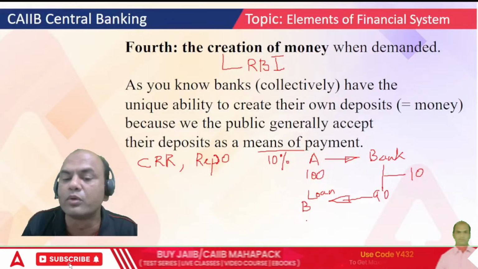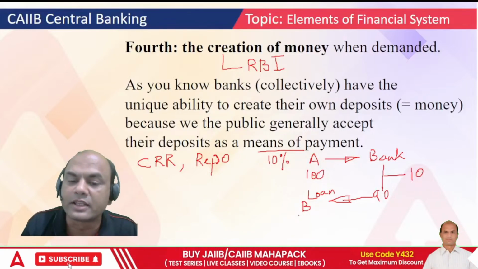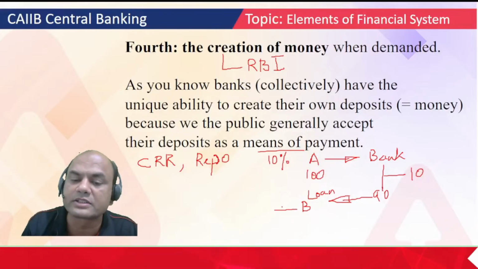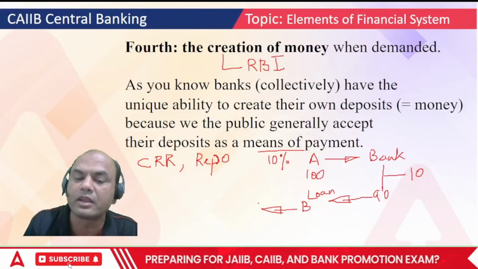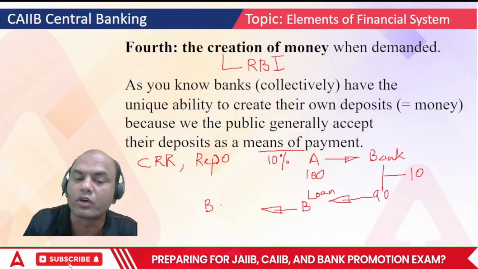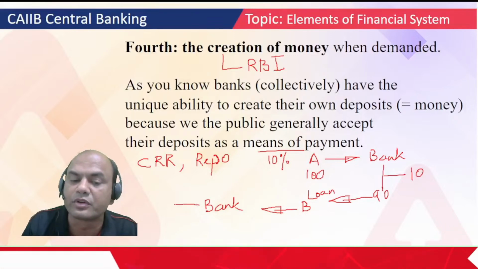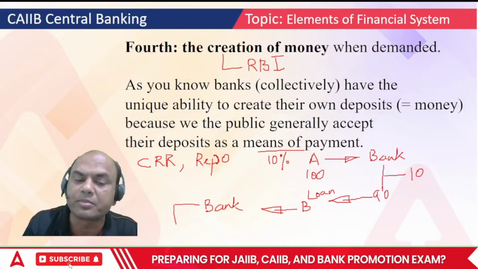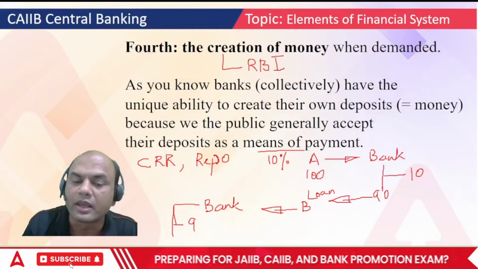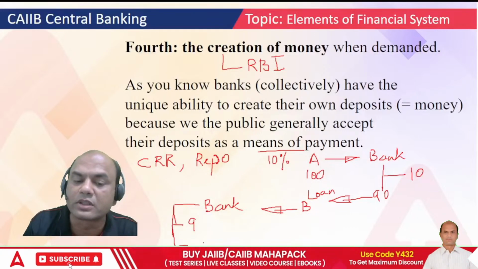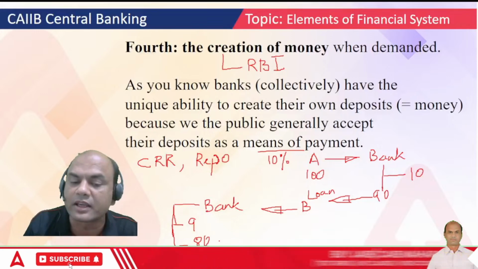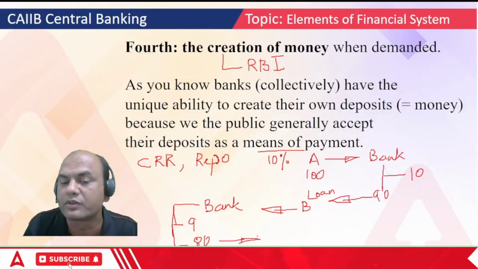What will B do with this loan? B will again deposit this money in some bank. What will this bank do? Out of this 90 rupees, this bank will keep 10% now. So 9 rupees it will keep, and give 81 rupees as a loan now. So this is again a loan, and the circle continues.